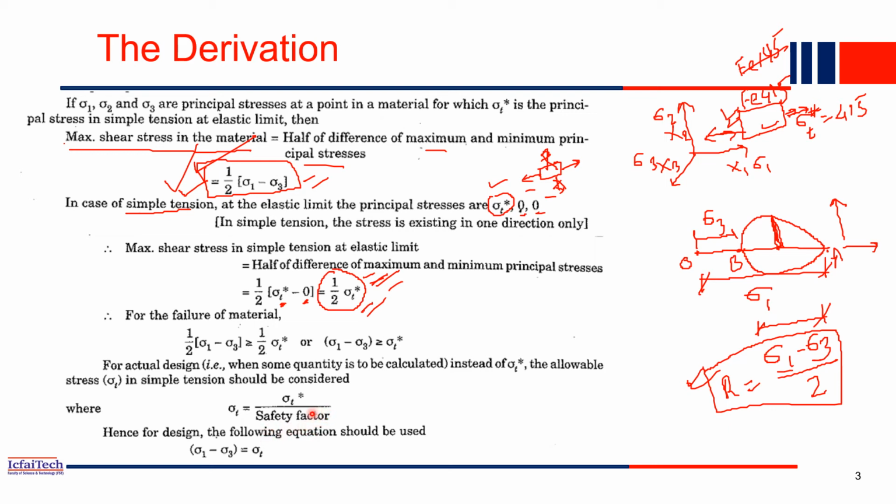Each country will release a book, which we call a standard book, like we have the Indian Standard IS code. In that, the safety factor will be mentioned: what the value is for India, for Pakistan, or for Bangladesh. Each country may have different values. So just substitute sigma t star in this equation, and you will get our final expression. As long as sigma 1 minus sigma 3 is less than sigma t, our material is safe. When it crosses, then only failure will occur. So this theory is based on the maximum shear stress theory.